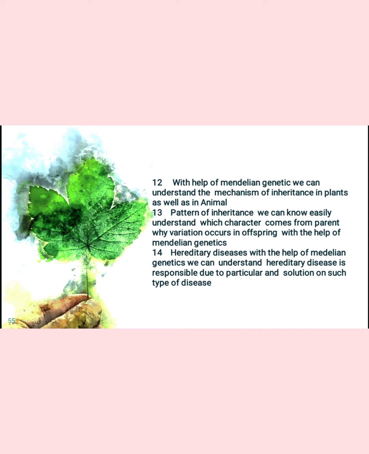Pattern of inheritance. For example, crosses are made between two varieties, tall variety and dwarf variety, and the individual produces the tall. We can easily determine which character comes from the father and which character comes from the mother. If a variation appears, that can be understood with the help of Mendelian genetics.